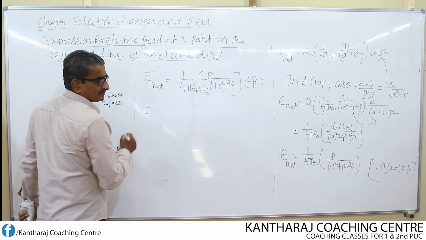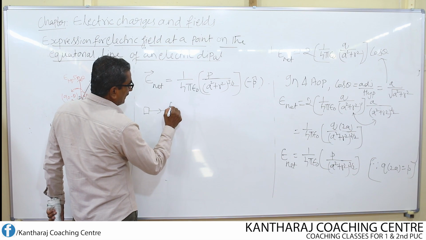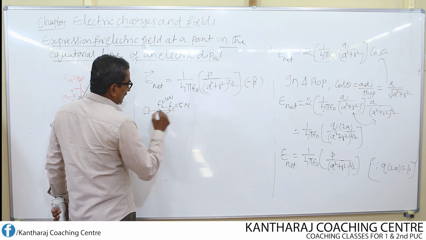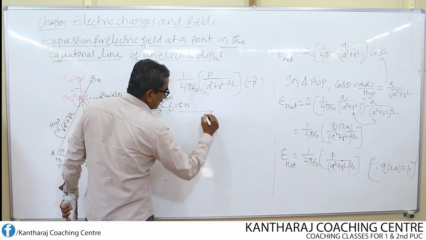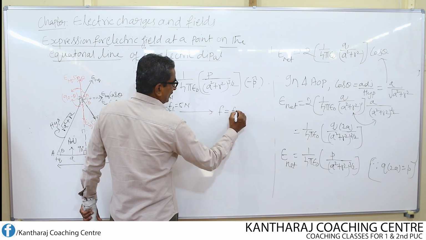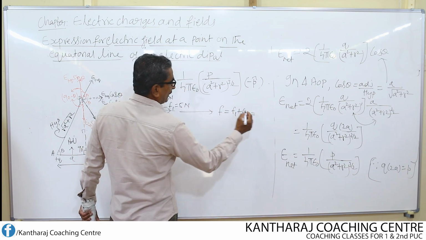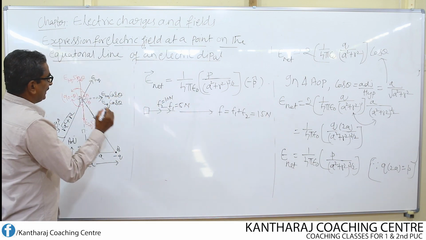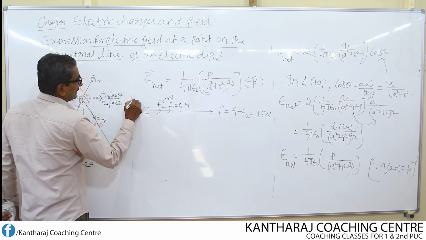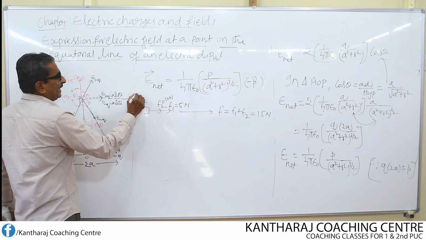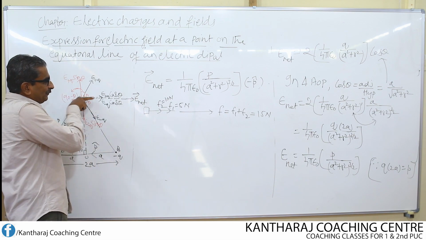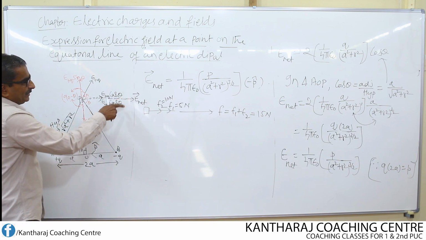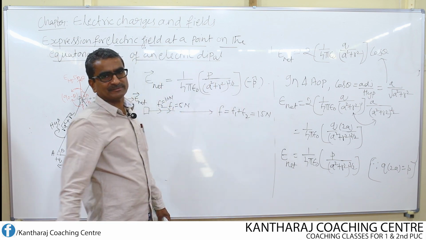Suppose there is an object on which two forces are applied in the same direction, F1 and F2. Say for example F2 is 10 Newton and F1 is 5 Newton. Along which direction does this object move? The object has to move in this direction only, with a net force equal to F1 plus F2, which is 10 plus 5, 15 Newton. Similarly, here also both the fields are acting along the same line. Therefore, the resultant field, that is E net, will also be along the same direction. So net field is towards the right side, dipole moment is towards the left side. So dipole moment and net field are opposite, that is why I use the negative sign.